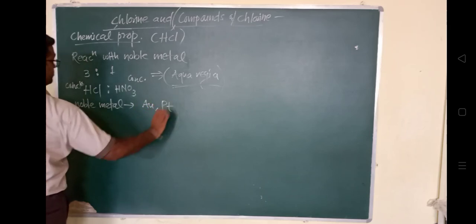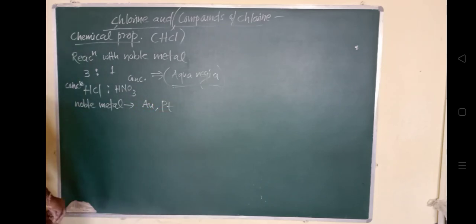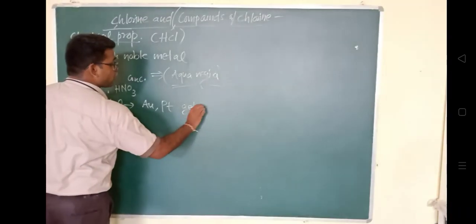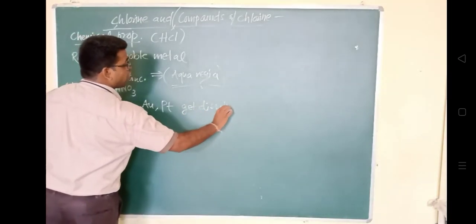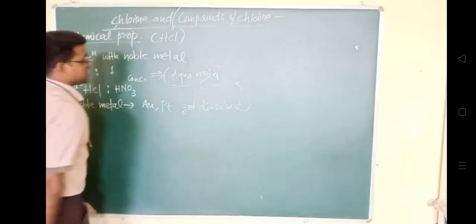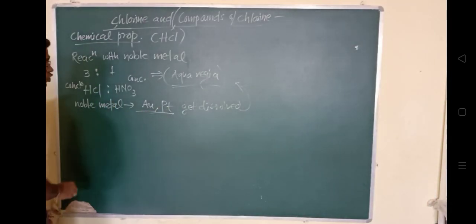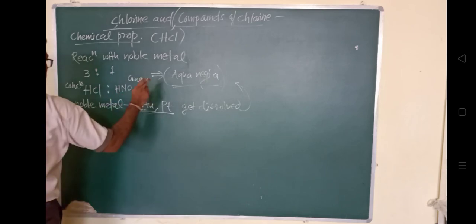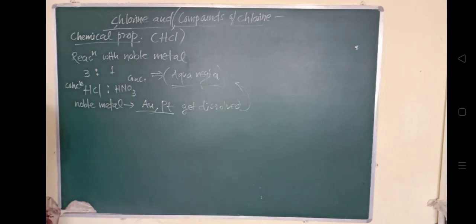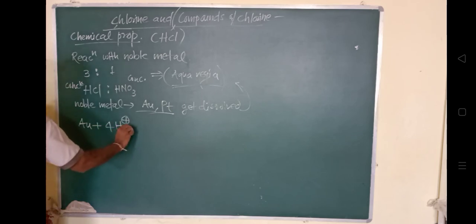Okay, so here Au is gold. When it is dissolved: 4H plus ions, NO3 minus ions, and 4Cl minus, it will form AuCl4 minus ions, NO plus 2H2O.